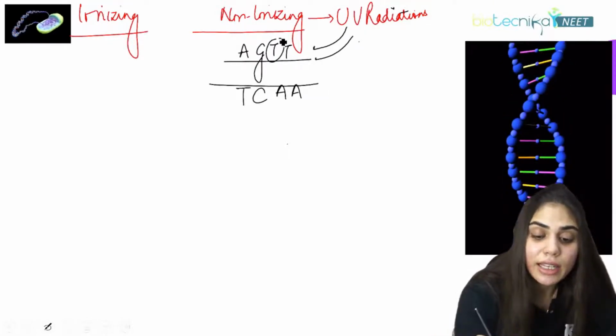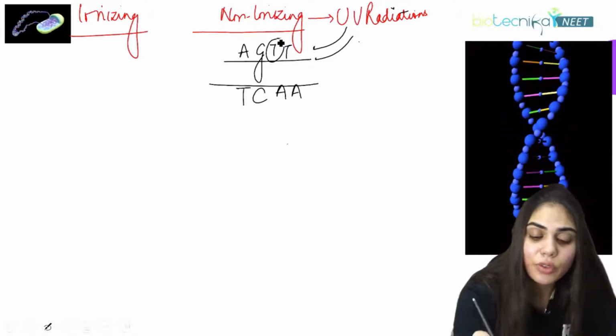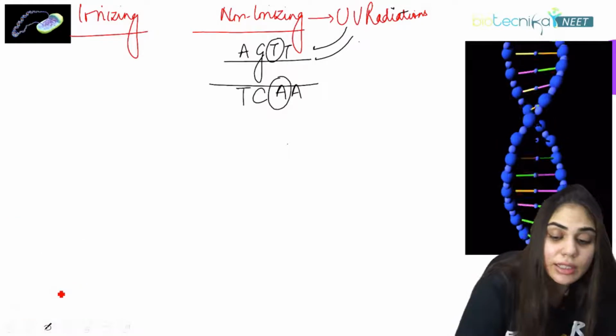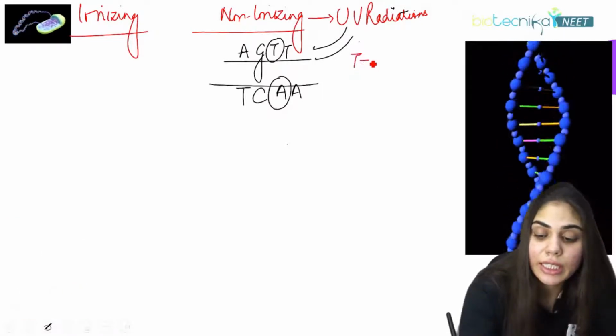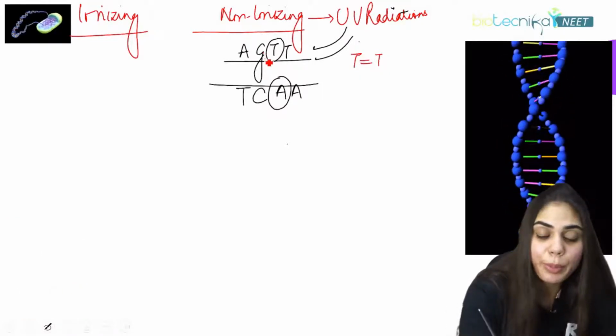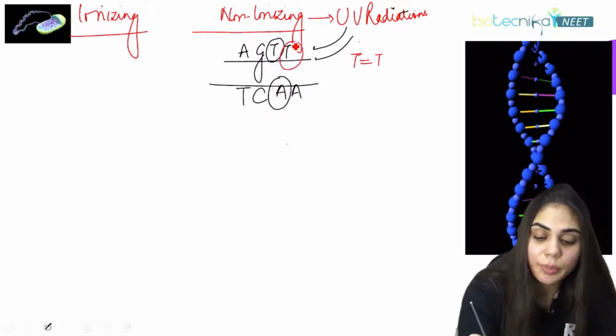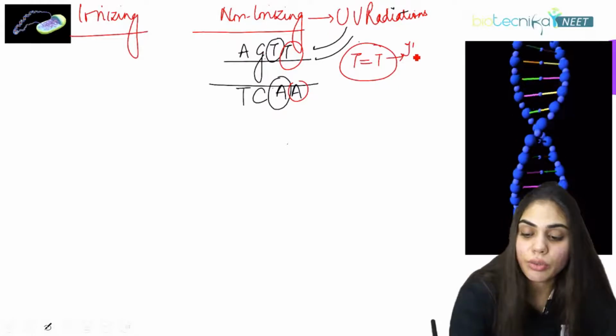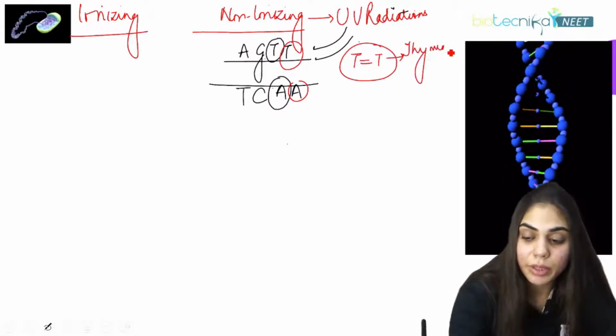T, that is thymine, instead of pairing with adenine, pairs among themselves. So there is a pairing between T and T. This T will not pair with A, and again this T will not pair with A. These T's pair together, and this leads to the formation of a thymine dimer.